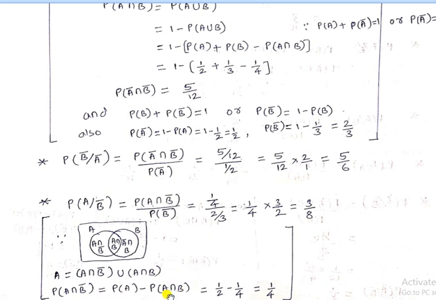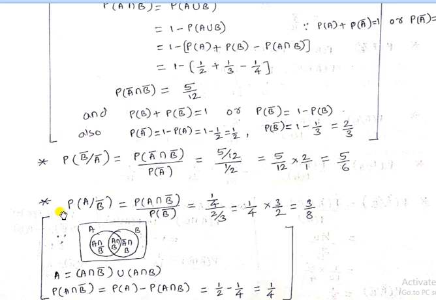So we know P of A intersection B. So 1 by 2 minus 1 by 4 gives 1 divided by 4. Use the result in the numerator: 1 by 4 divided by 2 by 3 gives 3 divided by 8.